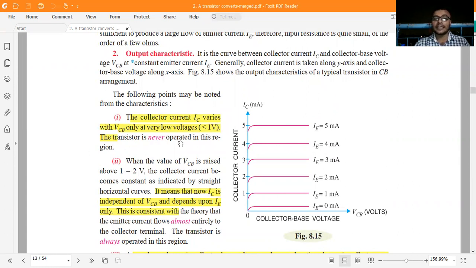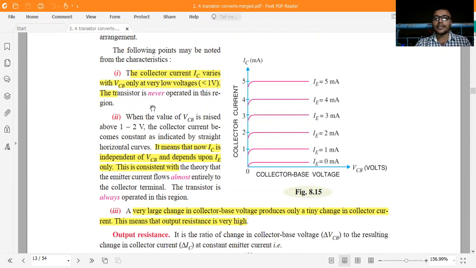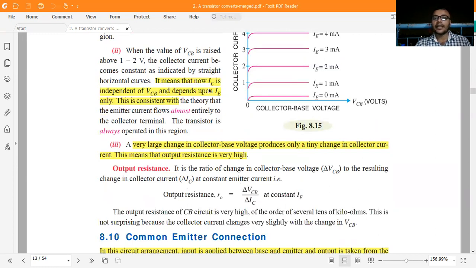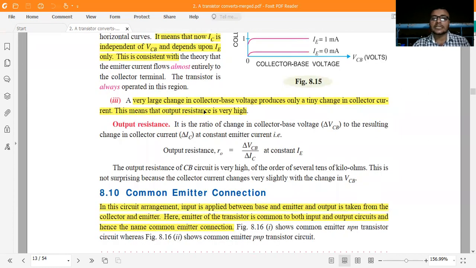The transistor is never operated in that region. So it is very difficult to say that IC depends on VCB. It means that IC is independent of VCB and depends upon IE only. This is the second point. A very large change in collector to base voltage produces only a tiny change in collector current. This means that output resistance is very high.